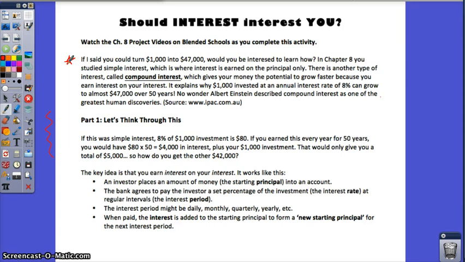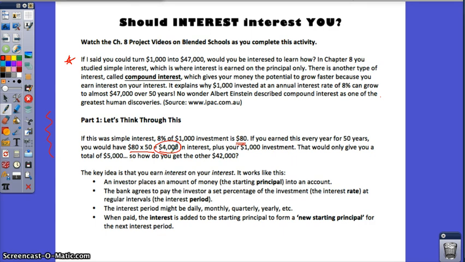All right, so let's just think this through. If it was simple interest and you earned 8% of $1,000, you would find 8% of $1,000, that would be $80. That means the first year you would earn $80. Well, if this was simple interest, you would earn that same amount every year, which means for 50 years you would earn $80. So that would be 80 times 50. You could calculate how much you would earn in interest. Not bad. $4,000, pretty nice, right?